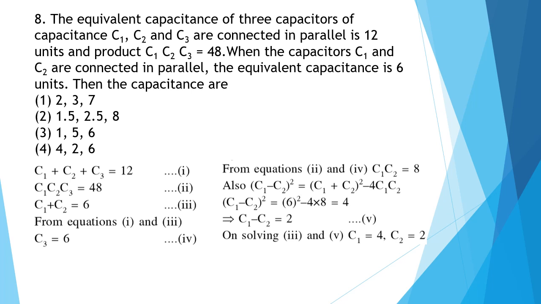If we see equation 2 and the new equation 4, we get that C1 into C2 is equal to 8. Now we know that (A minus B) whole square is equal to (A plus B) whole square minus 4AB. Similarly, (C1 minus C2) whole square is equal to (C1 plus C2) whole square minus 4 C1 C2. Now we know the value of C1 plus C2 and of C1 into C2. From this we get that C1 minus C2 is equal to 2. Now as C1 plus C2 is 6 and C1 minus C2 is 2, we get C1 is equal to 4 and C2 is equal to 2. So here the correct answer will be option 4: 4, 2 and 6.